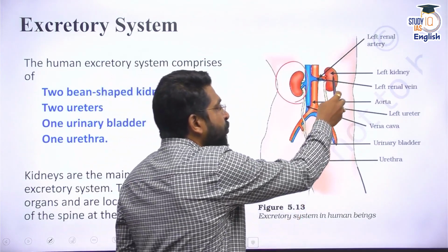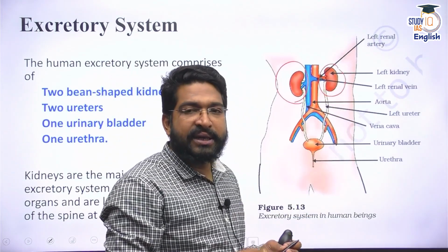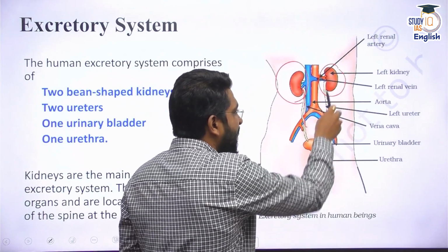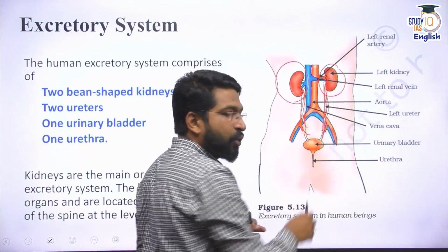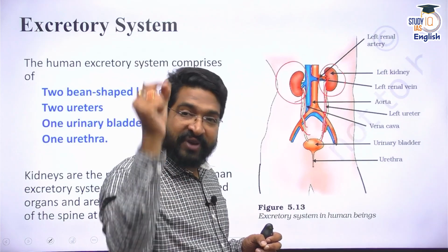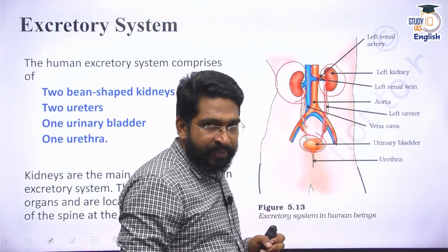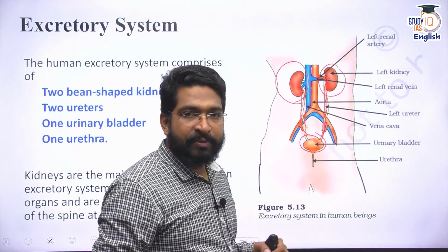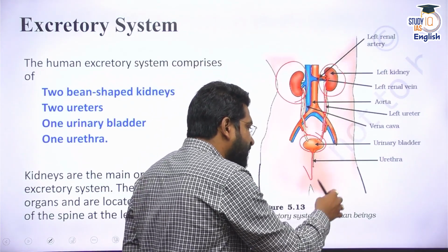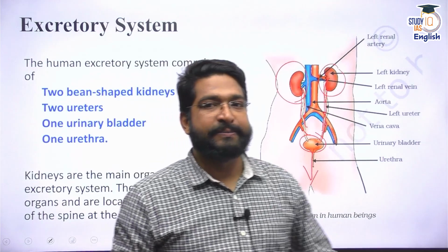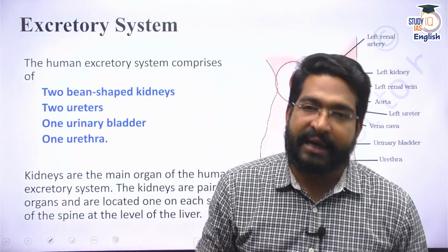From the kidney, two ureters emerge. We have two kidneys, and kidneys are bean shaped. Two ureters emerge, and in these ureters is concentrated urine in which waste material is already present. It is collected in the urinary bladder, and when the urinary bladder is full, we expel this urine through the urethra. That's the basic excretory system.